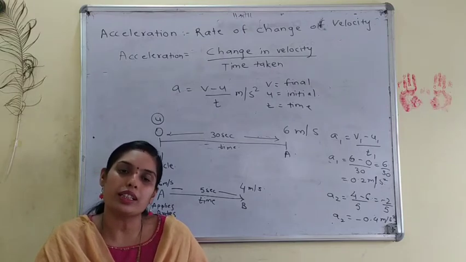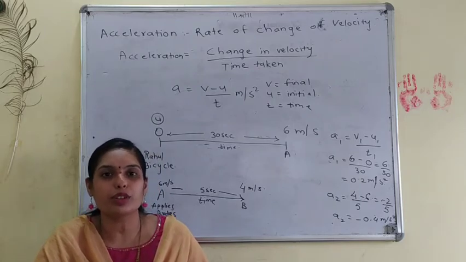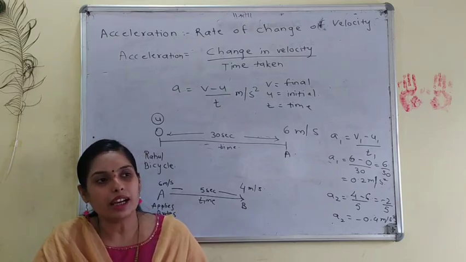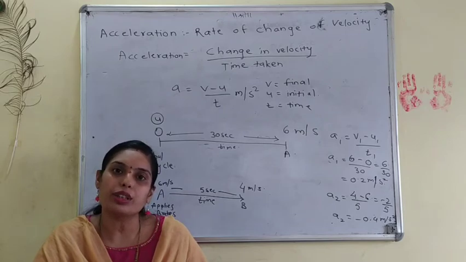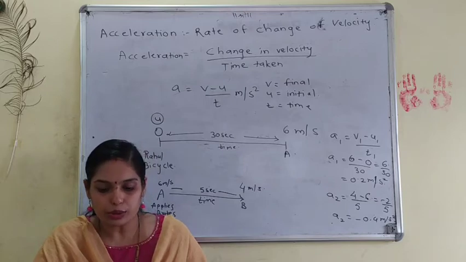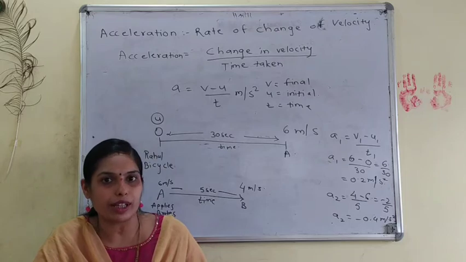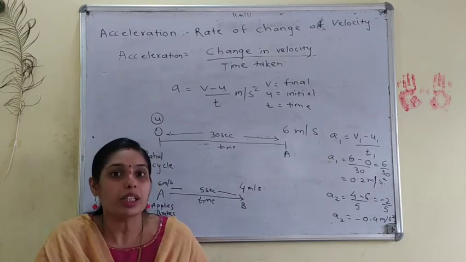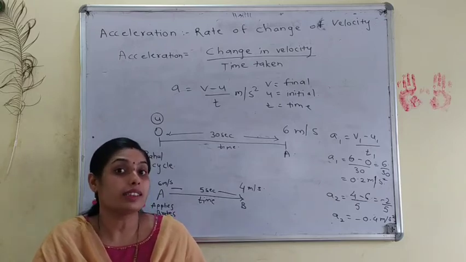Last time a student asked me, ma'am, you are giving us various different formulas for the same quantity or same topic. Yes, each time you have to apply a different formula according to the case given in the sum or the numerical. Sometimes average velocity is equal to initial velocity plus final velocity divided by 2, or it can be total displacement upon total time taken.